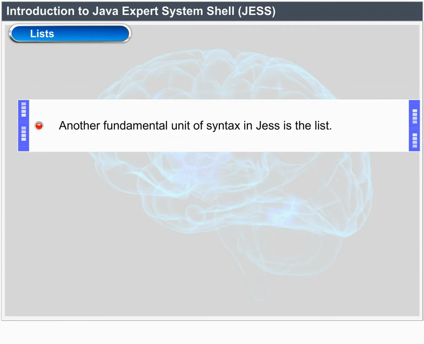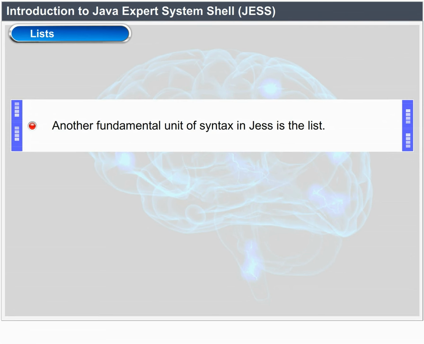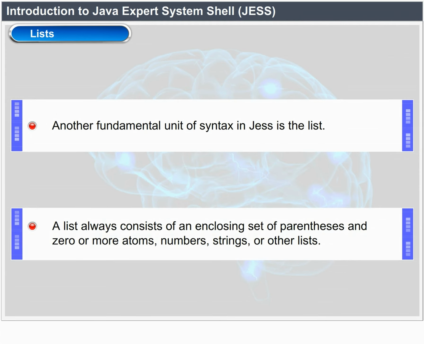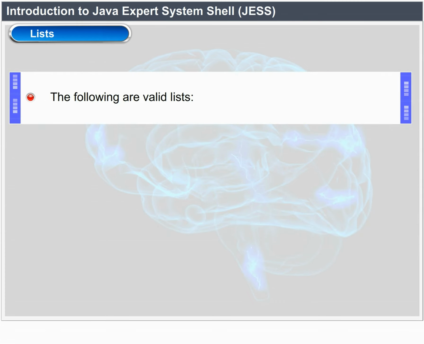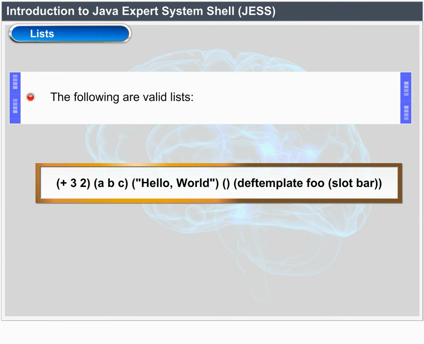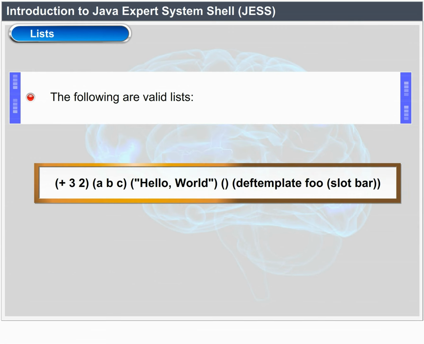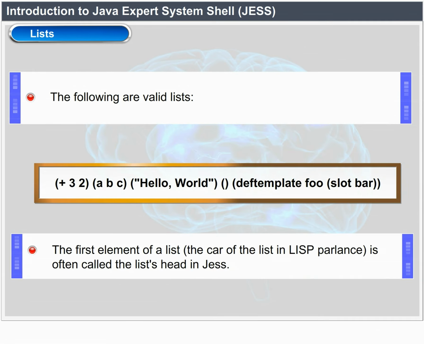List. Another fundamental unit of syntax in JES is the list. A list always consists of an enclosing set of parentheses and zero or more atoms, numbers, strings or other lists. The following are valid lists: +32 ABC, hello world, deftemplate foo slot bar. The first element of a list, the car of the list in Lisp parlance, is often called the list head in JES.